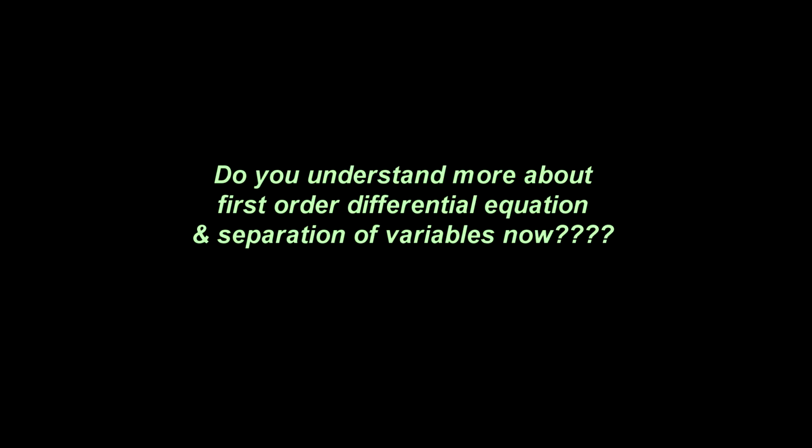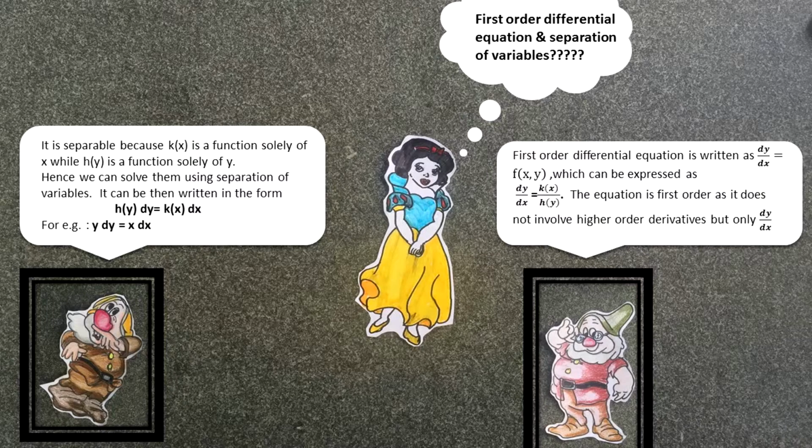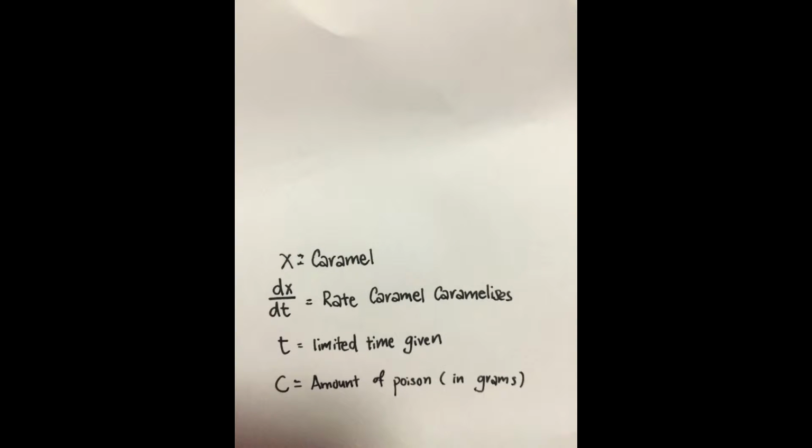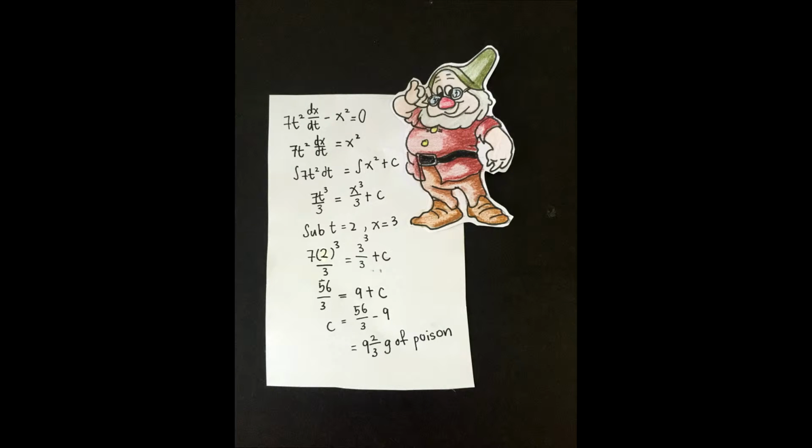Do you still remember what a differential equation is? It is an equation relating a variable with its rate of change. In this case, our variable is x, which is the amount of caramel, and how it changes as function of time is dx over dt.